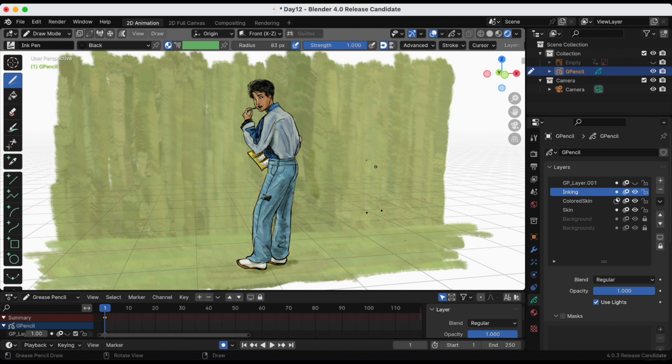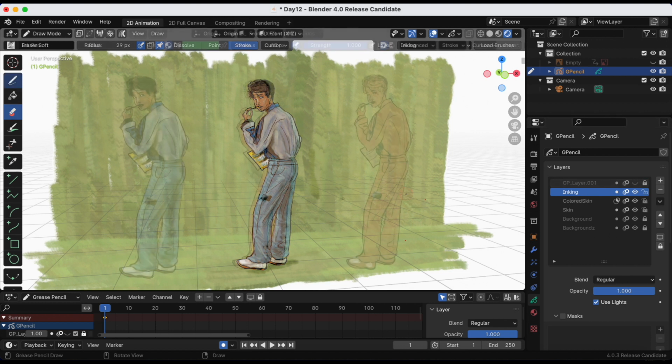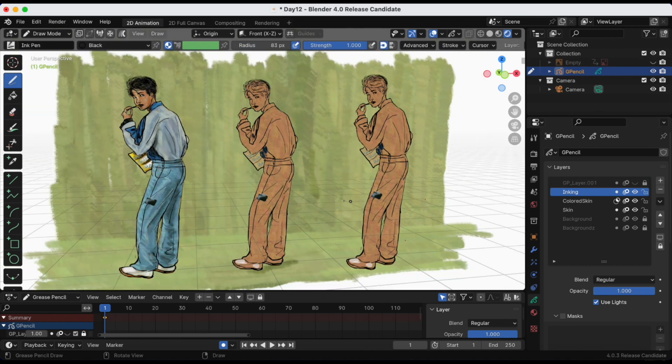I'm opening up a file that I worked on previously. Today we're going to go over the difference between Tint and Vertex paint. And to do that, I'm going to duplicate the guide right here. First, we're going to go over the Tint tool.